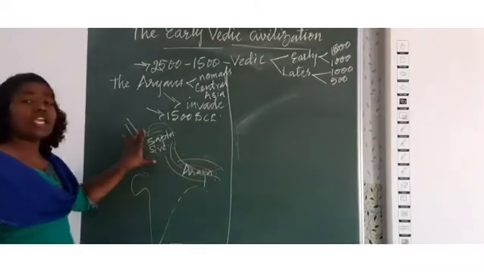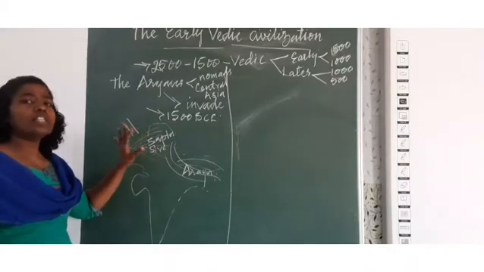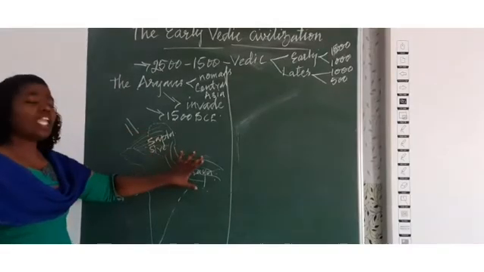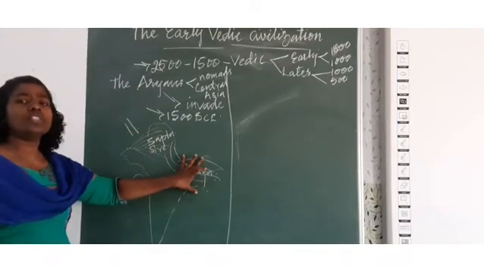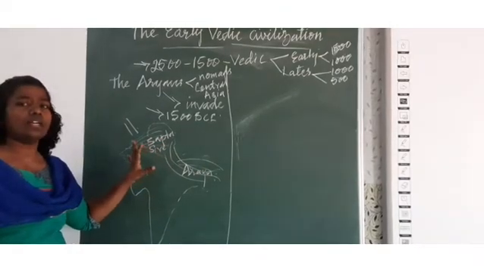Here they became settlers. Earlier they were not settled people; they kept on moving. When they came to Aryavarta, they started to settle their life. That's why it is called Aryavarta.